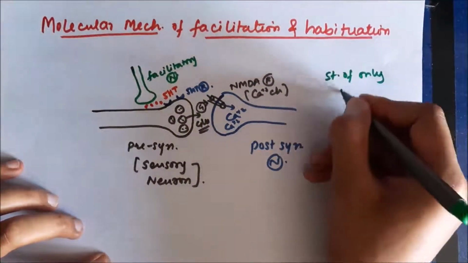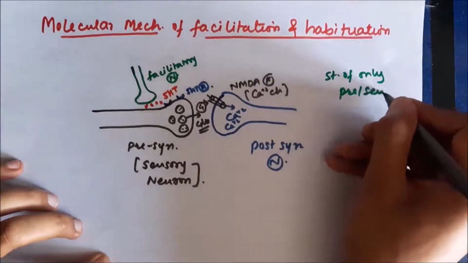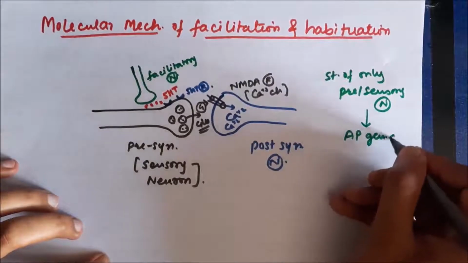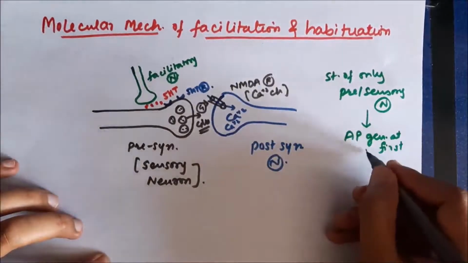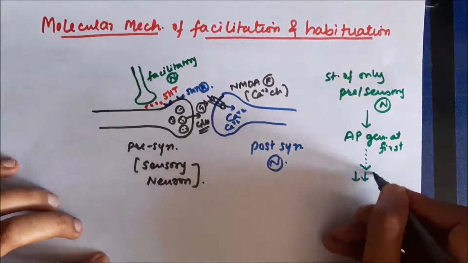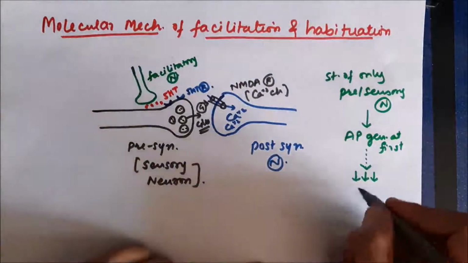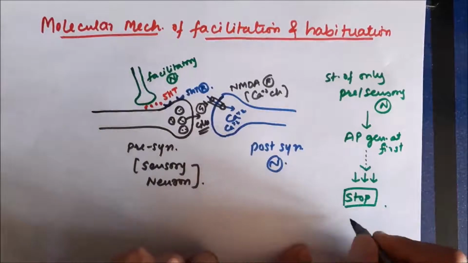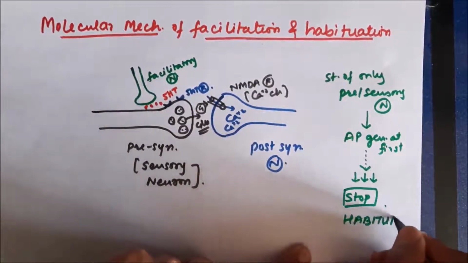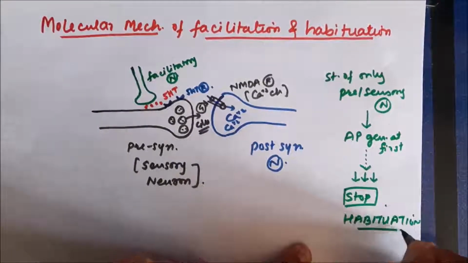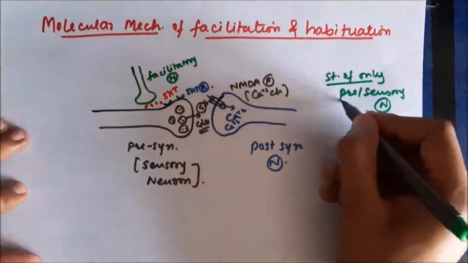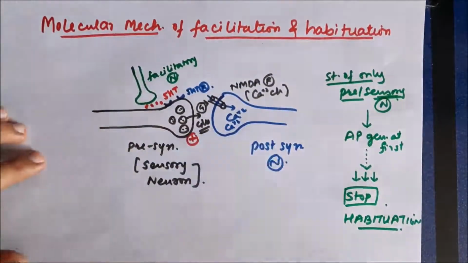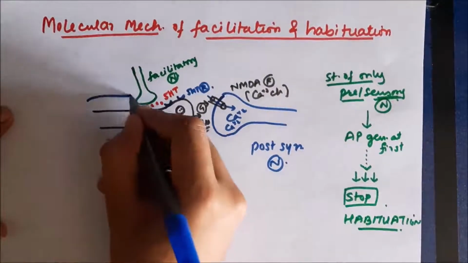Now, if only the presynaptic neuron, the sensory neuron, is stimulated, an action potential will be generated at first. However, after some time, this action potential will eventually decrease and then stop. So there will be no action potential after some time. This is the habituation, a decrease in synaptic transmission, and it occurs automatically as time goes on. There is habituation, so it cannot create a strong memory. We cannot remember things for a long time.